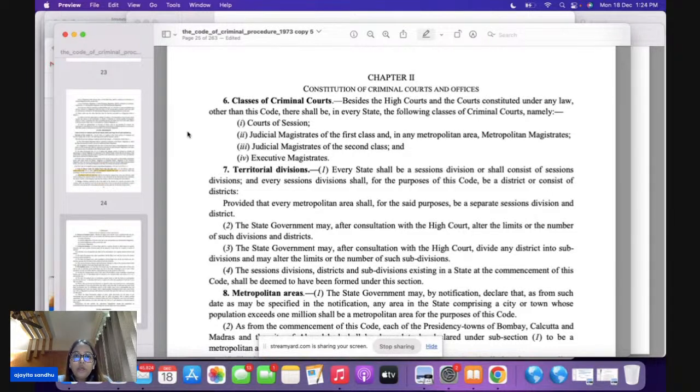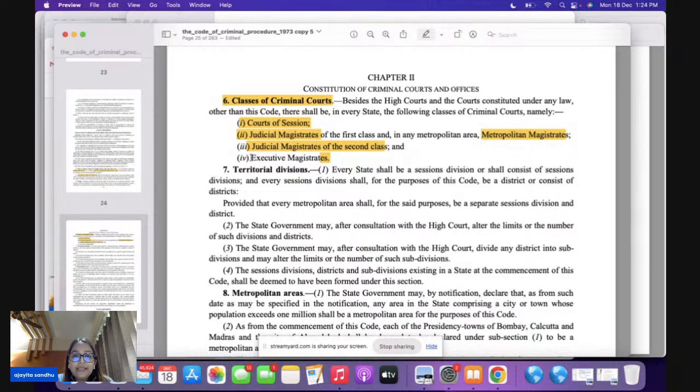Now, what is chapter 2 talking about? Let's talk about the classes of criminal courts. Under Section 6, if you leave the High Court, how many courts are there? Very important question. You have four categories of courts: the Court of Session, the Court of JMFC, and Metropolitan Magistrates in one go, then Judicial Magistrates of the second class, and then Executive Magistrates.